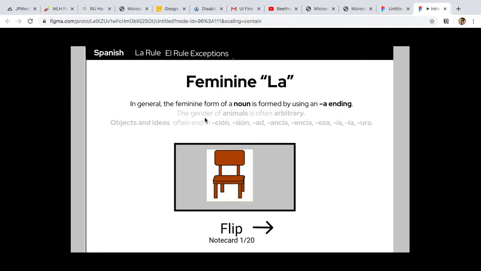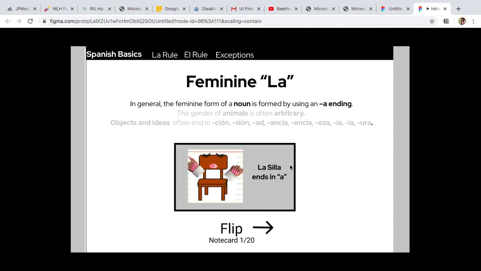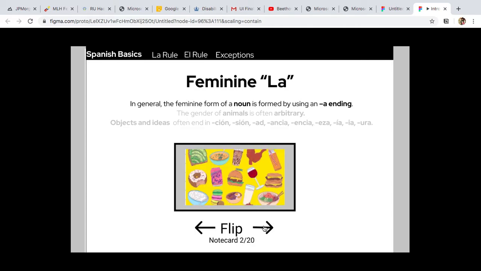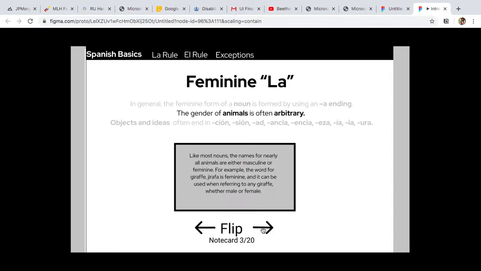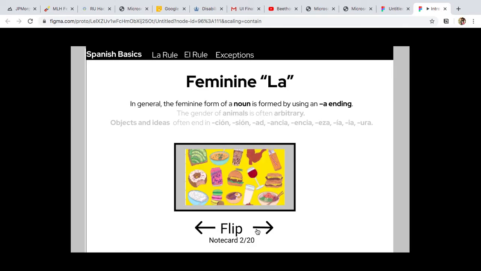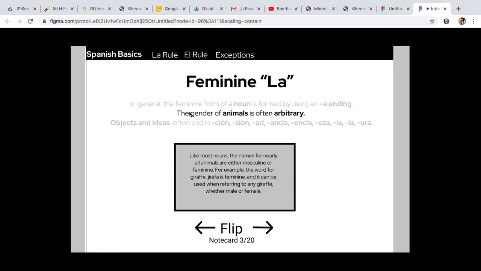And then, okay, I see that in general the feminine form of a noun is formed by using the a ending. Okay, that's cute. La silla, it ends in A, that's the rule. So then I go forward, I see that I'm still in the same rule. I see food. La comida, it ends in A, so that's why it's la comida. Keep going forward, and I'm like, oh, are they all like that? So I go back.